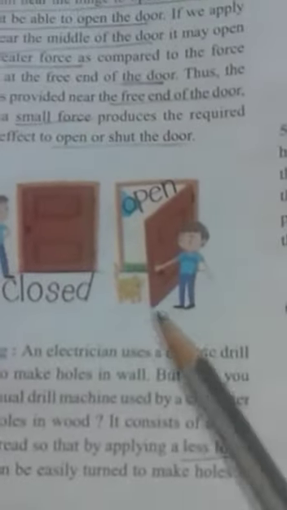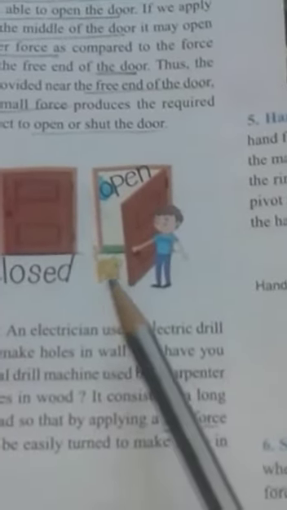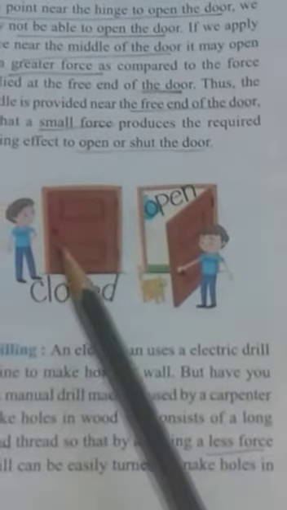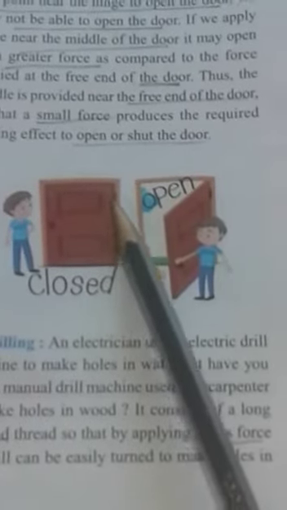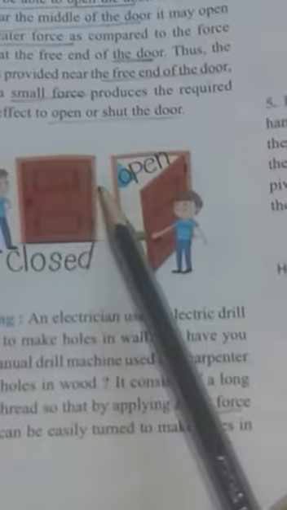Consider this door. You want to open or close it. A door is always provided with a handle at one end and the other end is fixed to the frame of the door through hinges.